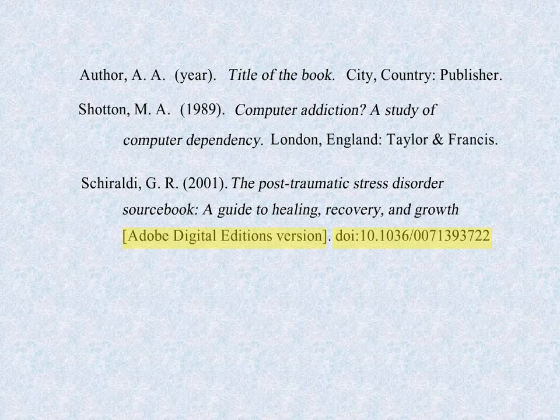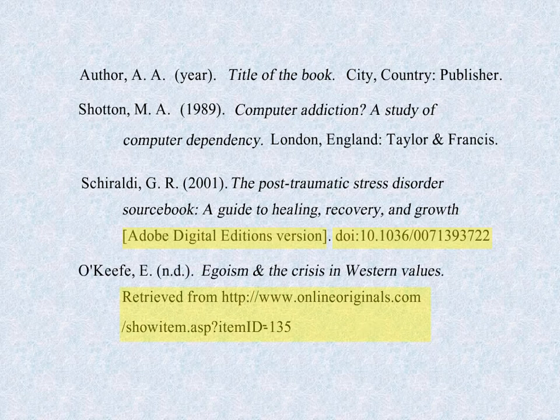If no DOI is available, provide the retrieval path. Note that there is no closing period for a reference with an electronic path at the end. Neither is it necessary to provide a retrieval date for most online resources, but do include the retrieval date for sites that are likely to change over time, such as wikis.